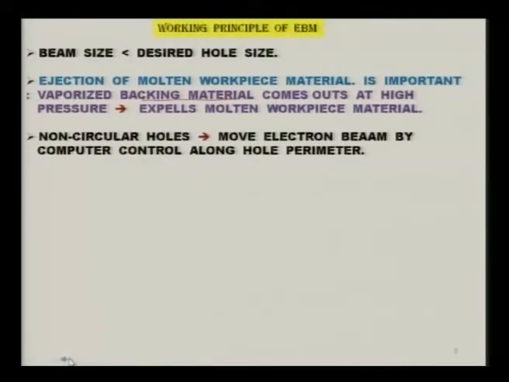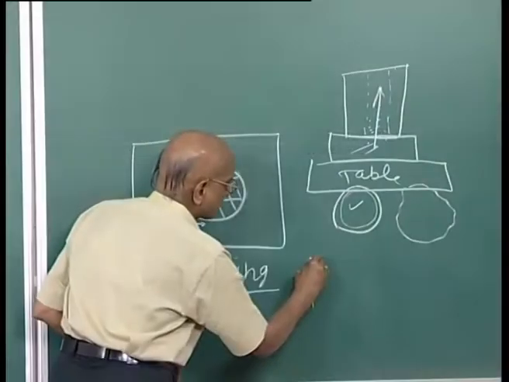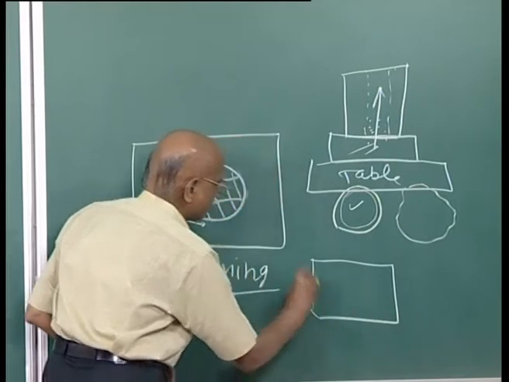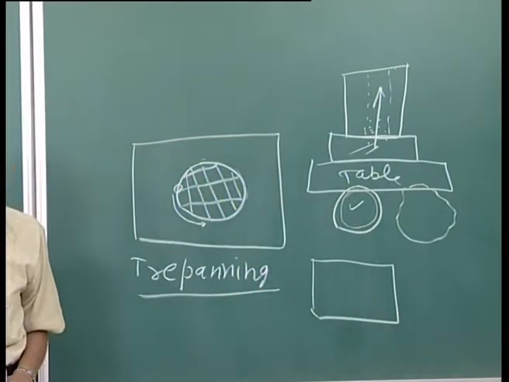Non-circular holes can be made with the help of an electron beam machining system. What one can do is move the electron beam by computer controlled machines along the whole perimeter. Suppose instead of this circular hole, you want a rectangular hole. There are two ways, as I have mentioned earlier.